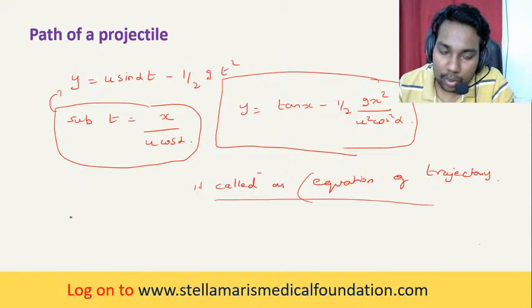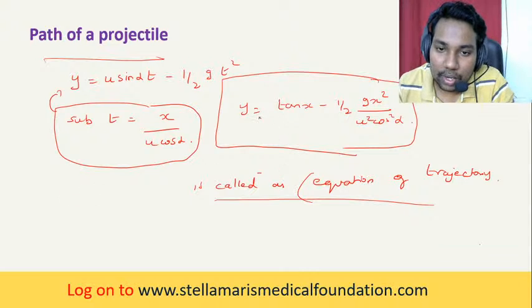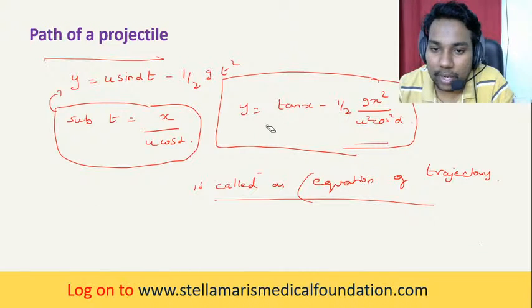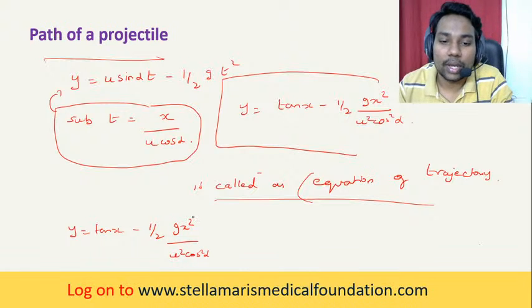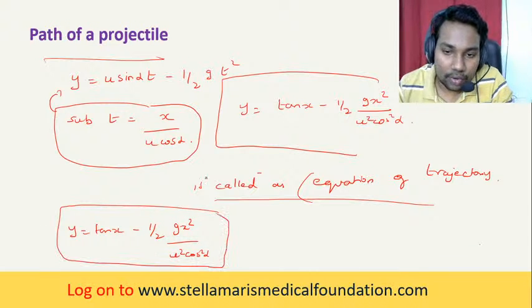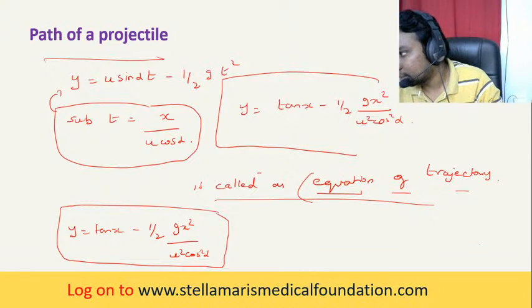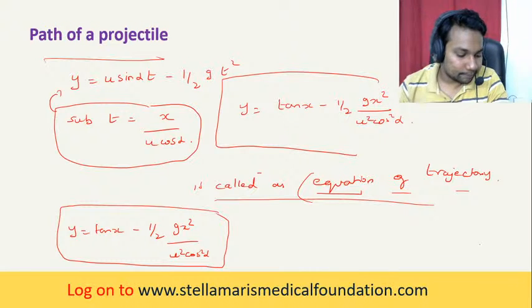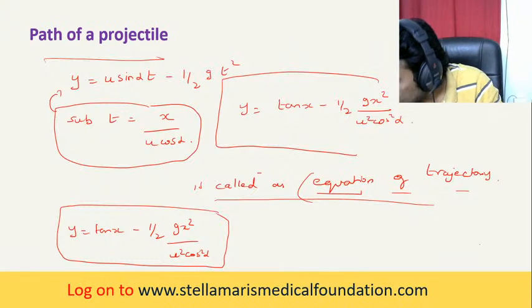Let's say there is a problem with projectile motion. They are asking what is the equation of trajectory, or the path of the projectile. If they ask, you can apply this formula: y is equal to tan alpha x minus half into g x squared divided by u squared cos squared alpha. You can find out the equation of trajectory or the path of the projectile. You understand till now? You're clear with this?